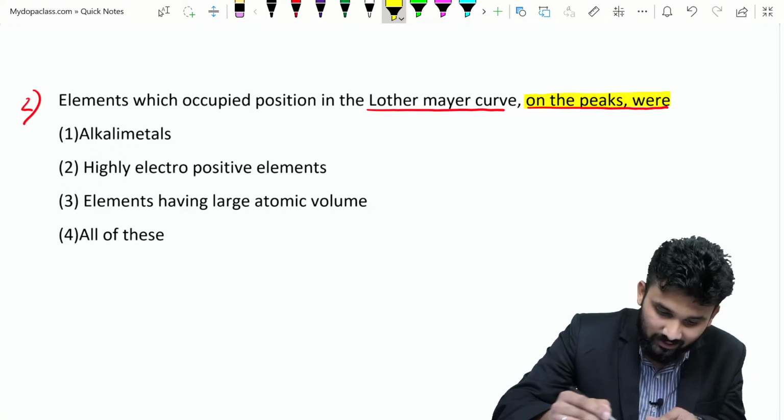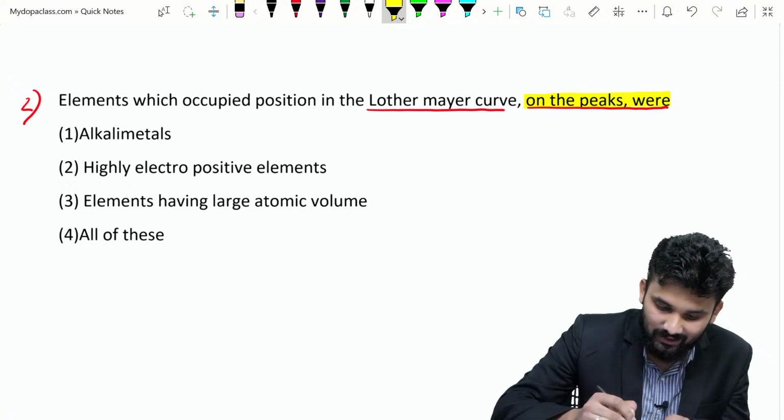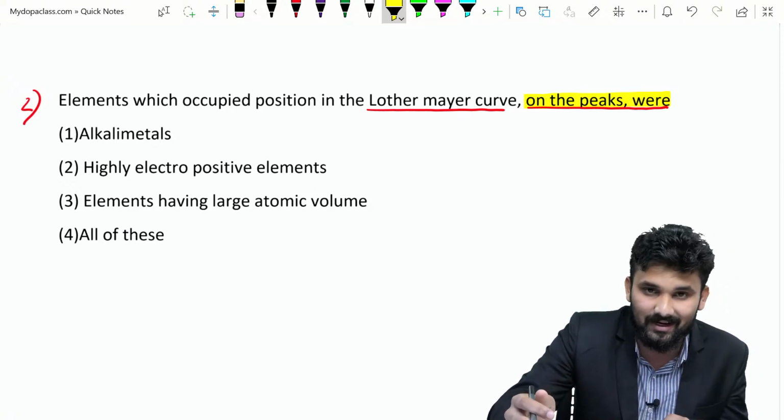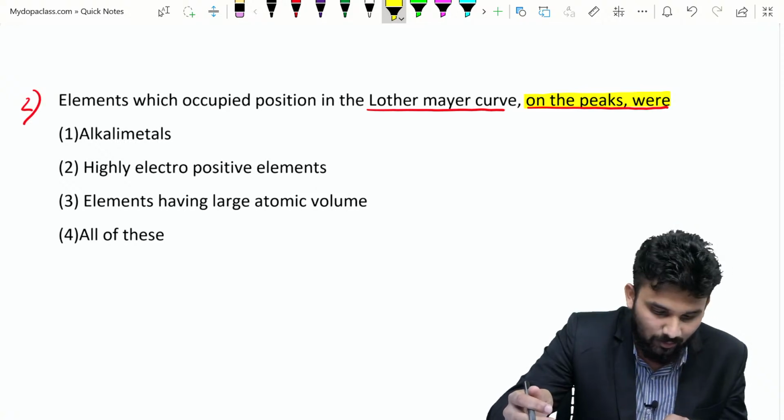Here options are given. Option A is alkali metal, option B is highly electropositive element, option C is element having large atomic volume, and option D is all of these. Which answer is correct? You can put your answer in the comment box.